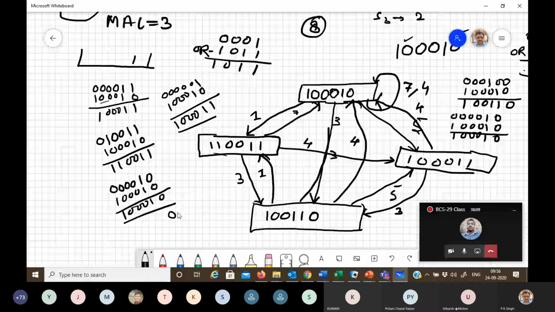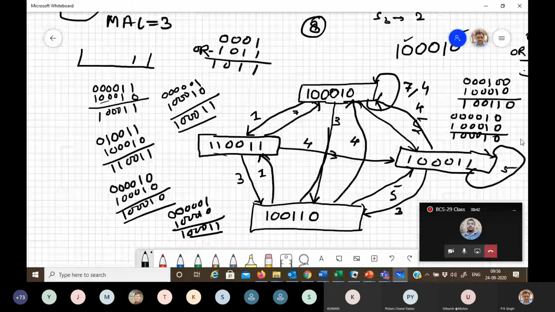So you can calculate 0, 0, 0, 0, 0, 1, 1, 3, 0, 1, 0. You will get 1, 3, 0, 1, 1, 1, 3, 0 here. 1, 3, 0, 1, 1 for 5 on itself. Okay. So this is the state diagram.